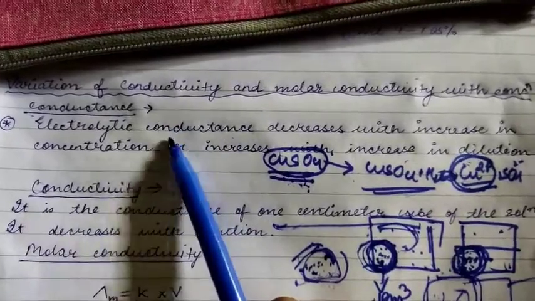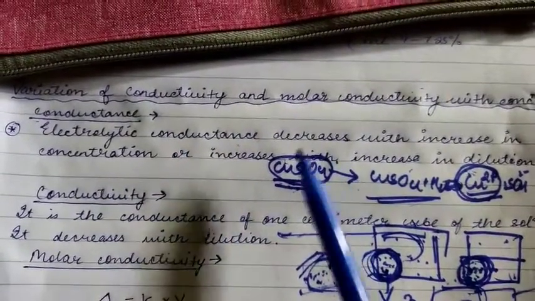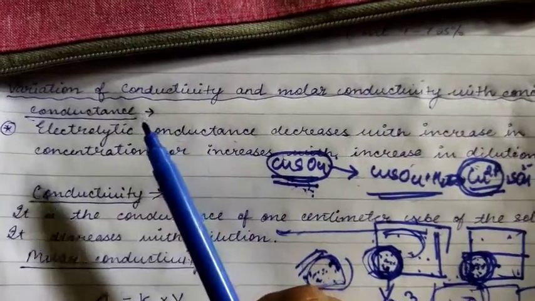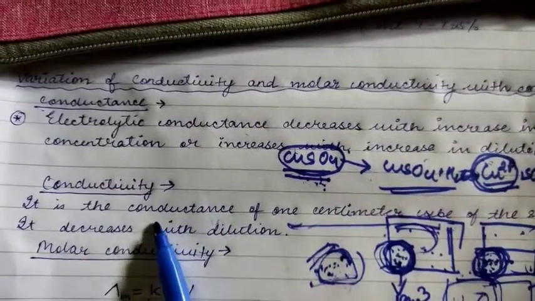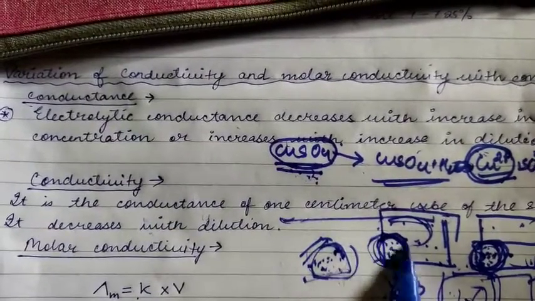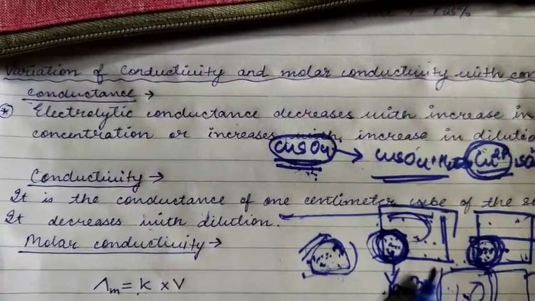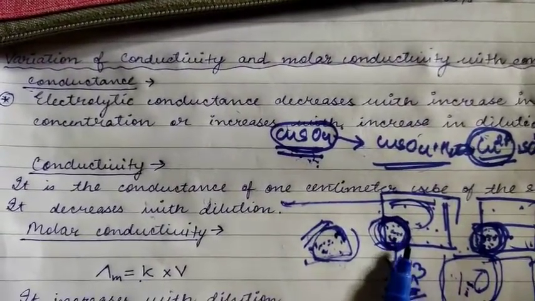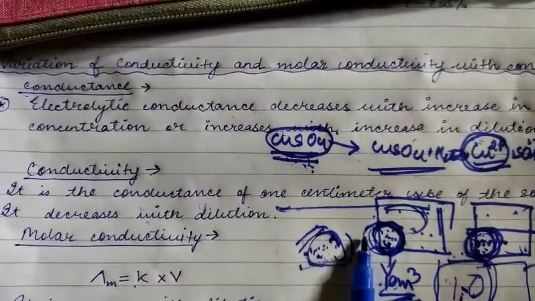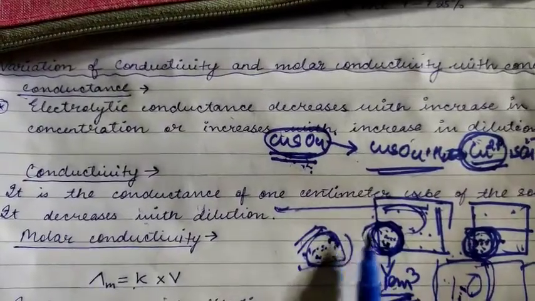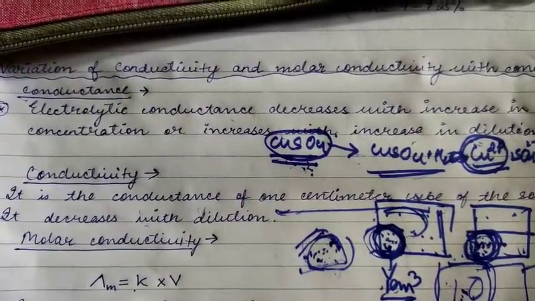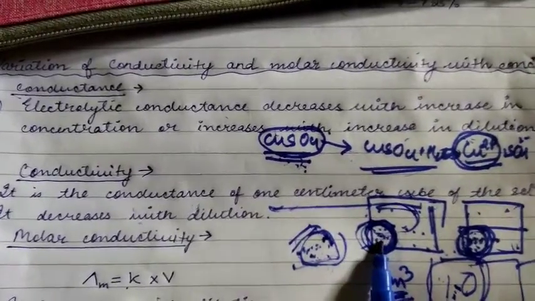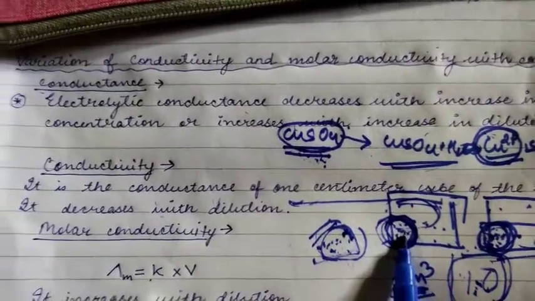Conductance means we are talking about the whole solution. To whatever extent you have diluted does not matter here, it is the whole beaker. But here we are considering only a particular volume of the beaker, that is 1 centimeter cube. That is why you will find fewer ions here. Whenever you do more dilution, the ions will spread away from each other, and in a particular area you will get fewer ions. Clear?